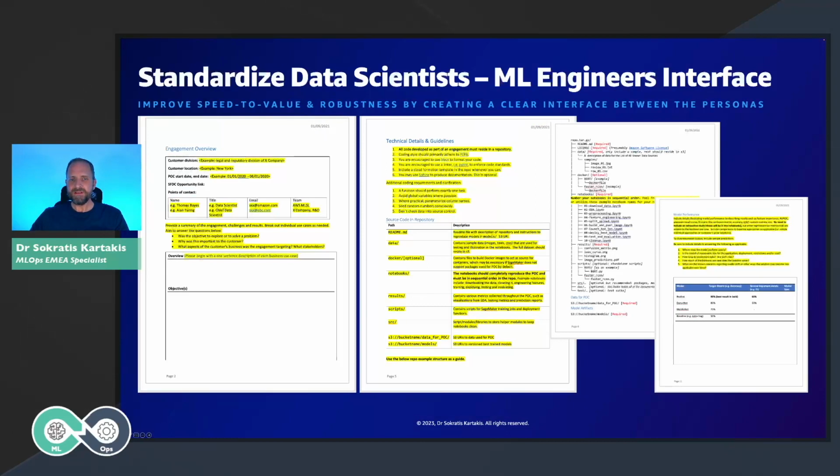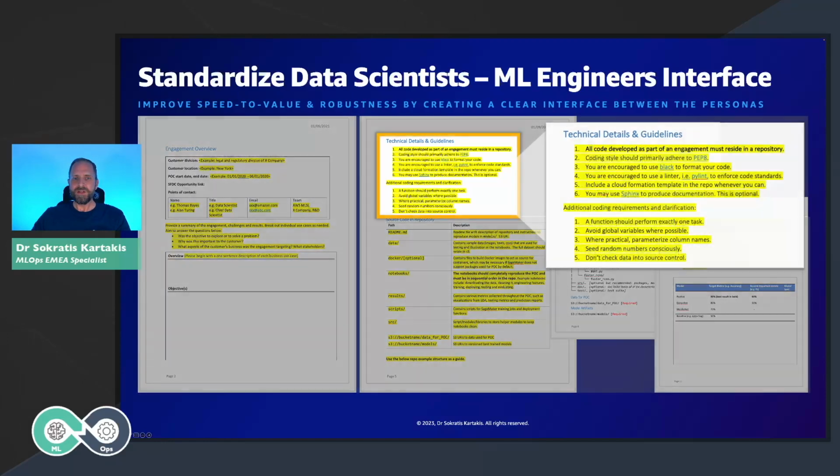These are mostly guidelines and code instructions that the data scientists and ML engineers have agreed to follow. For example, here we have a theoretical example from a customer, where we said that all the data scientists and ML engineers will follow PEP8, Black, and Sphinx, while they will use PyLint to track the testing coverage.